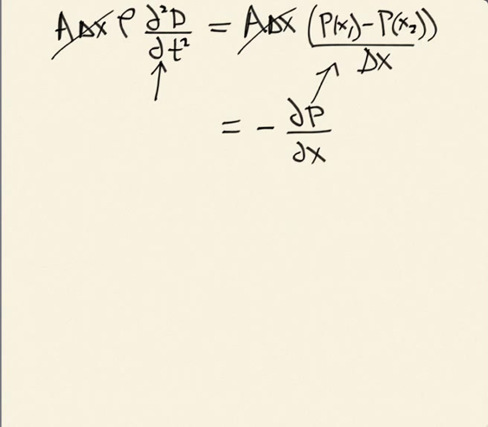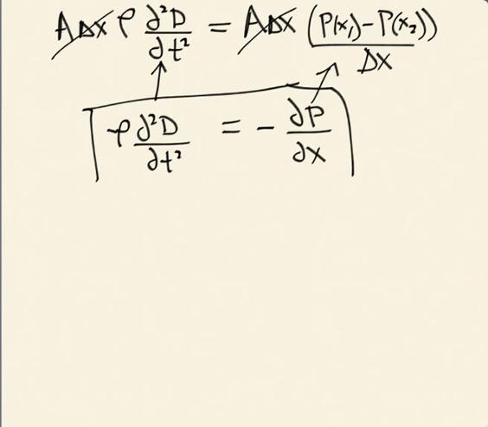All right, so now my wave equation is rho d squared d dt squared equals minus dp dx. Okay, so I've got F equals ma, but now to turn this into an equation of one variable, I have to relate p to d. Okay, how are those two related? So we know that by compressing the gas, we increase the pressure. And we know that by displacing the gas molecules, it generates compression. But we're a couple steps removed from that. So let's talk about that.